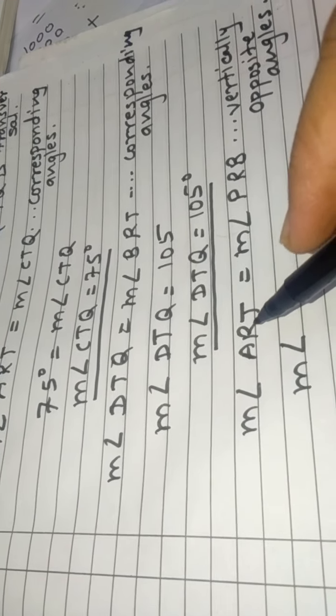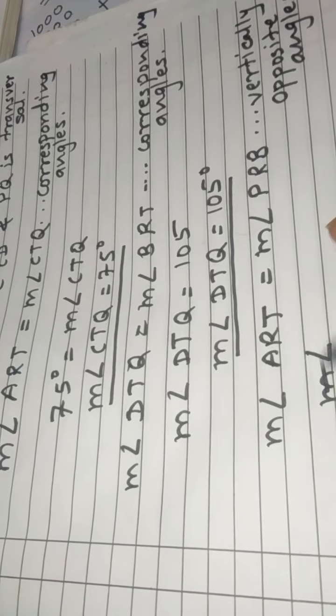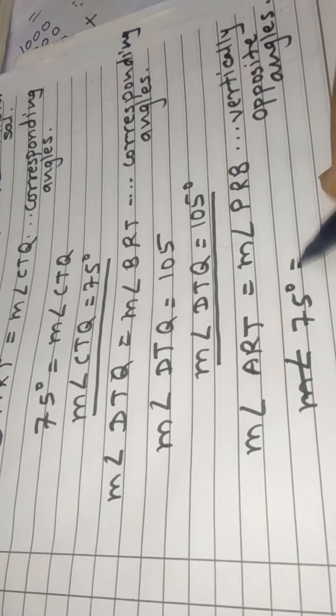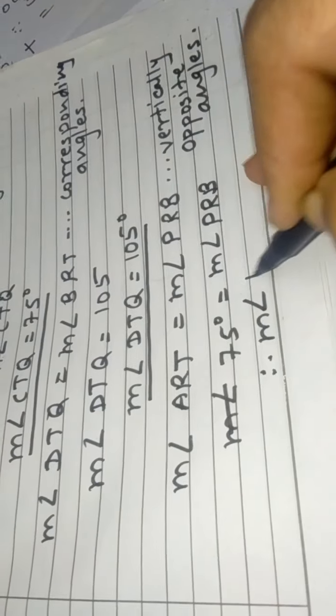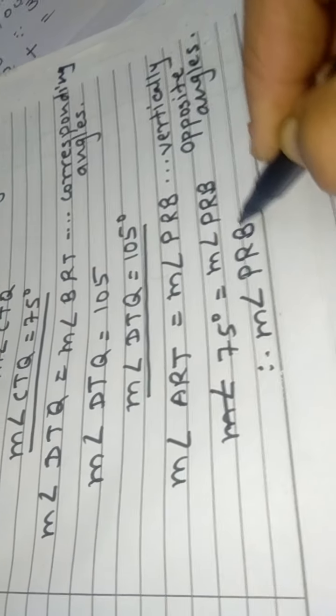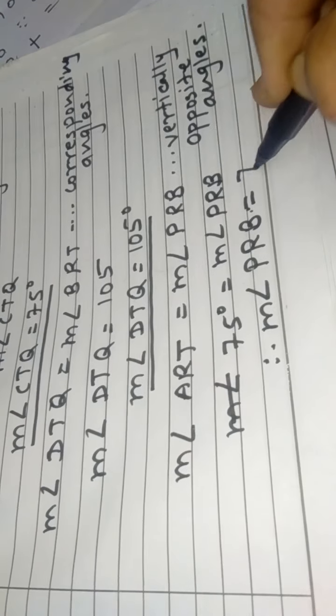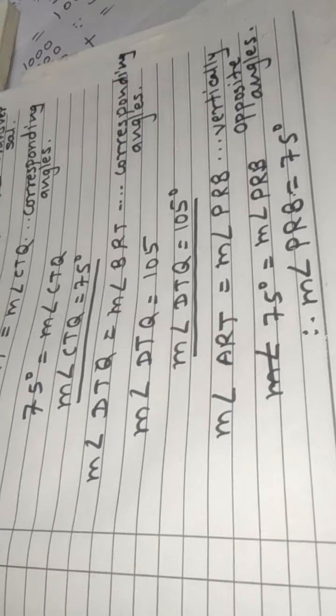Therefore measure of angle ART is 75 degree is equal to measure of angle PRB. Therefore measure of angle PRB is equal to 75 degree. Okay, in this way we have finished the प्रॅक्टिस सेट 2.1. ओके.